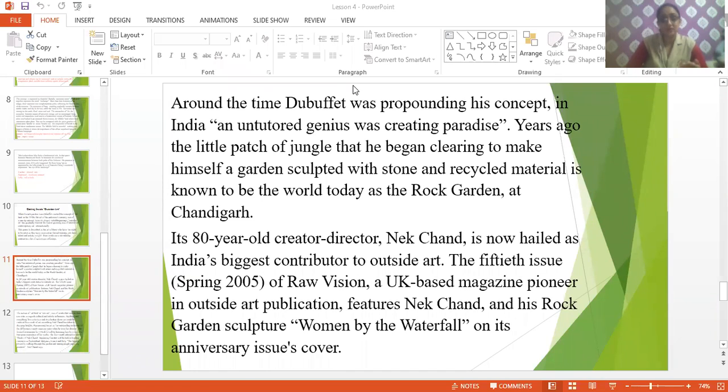When the Raw Vision anniversary came, they published this picture of the woman by the waterfall on the front page, as an anniversary feature. It's a very small part that is left.